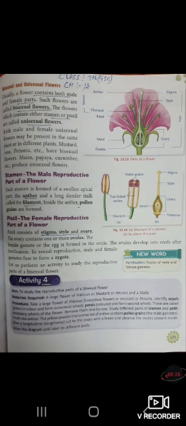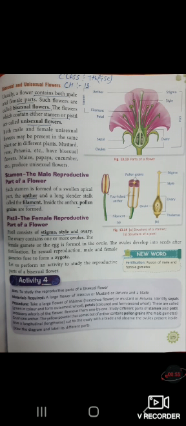Flower is the main reproductive part of a plant. The stamens are the male reproductive part and the pistil is the female reproductive part of the flower. A flower contains both male and female parts, so such flowers are called bisexual flowers. Bi means two. It means the flower contains male and female parts, so they are called bisexual flowers.